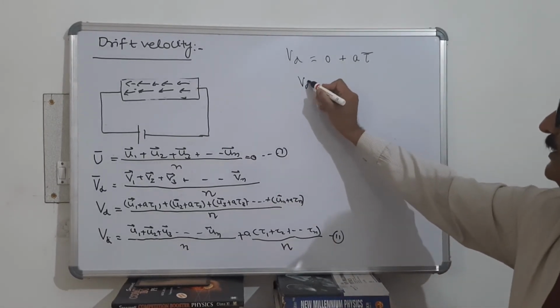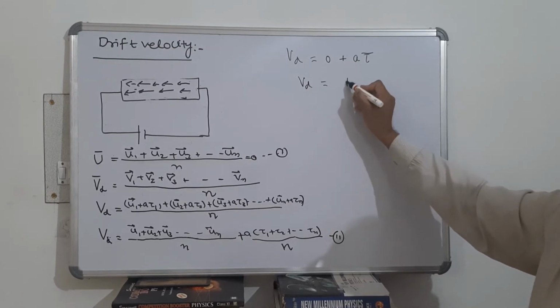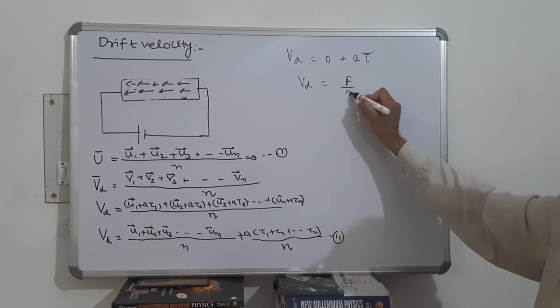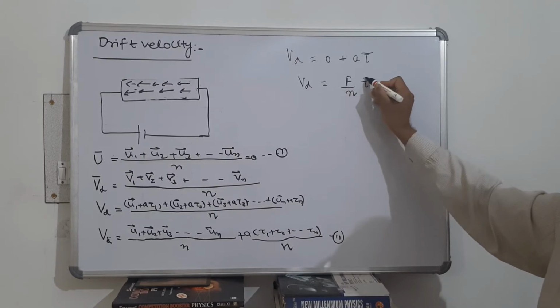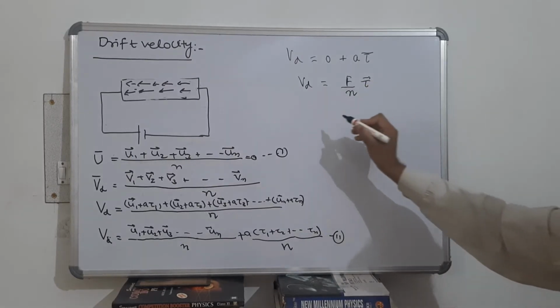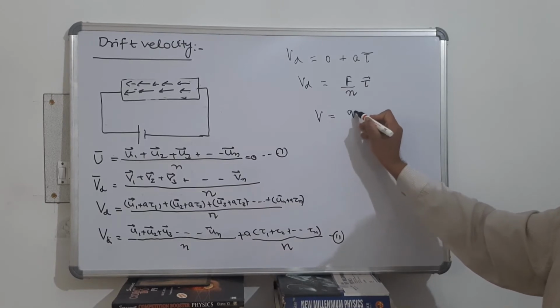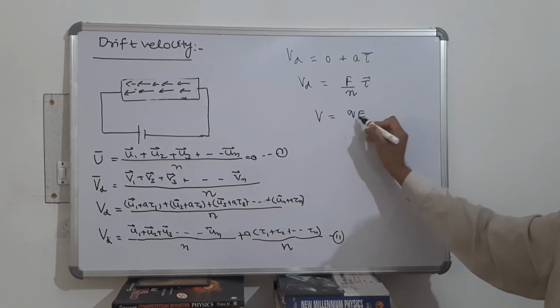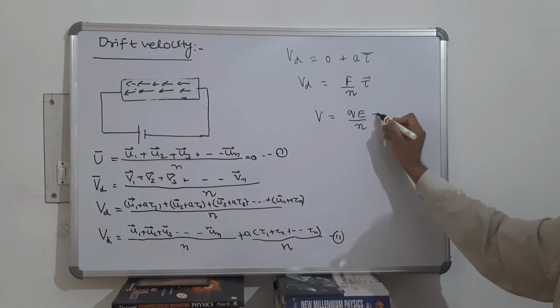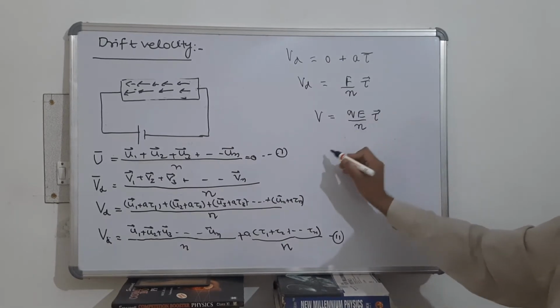Now acceleration is equal to force upon mass, from Newton's second law, and force F is equal to QE; I will put the charge of the electron later on. So a is QE upon m, multiplied by tau. The charge of the electron is minus e.